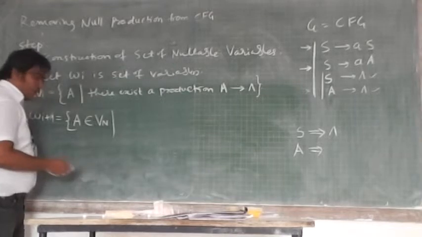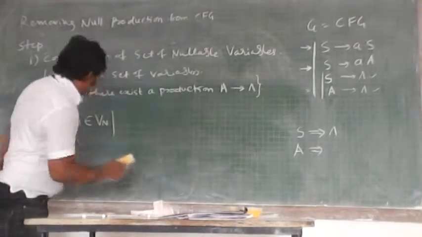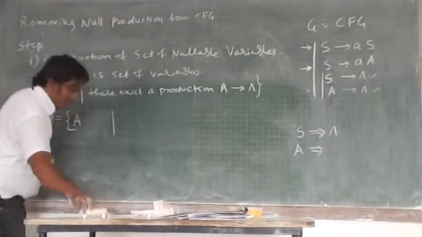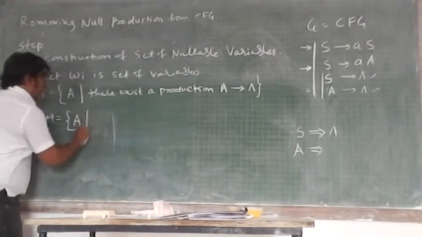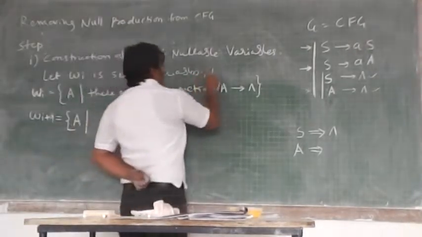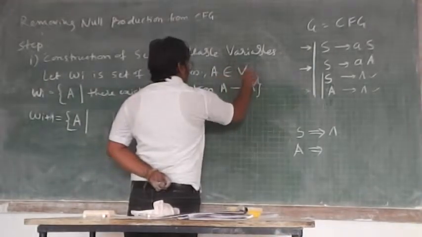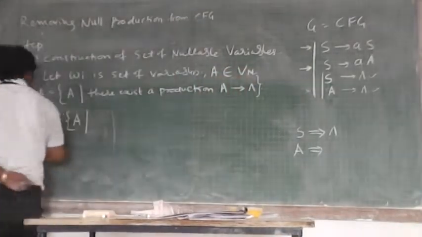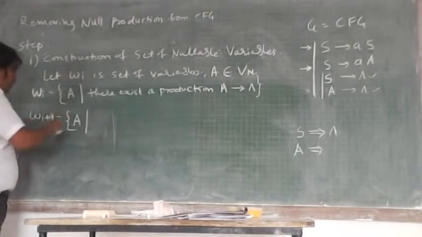You can remove this to simplify it more. It is A, and at all times you consider that A belongs to Vn. And what is Vn? Vn is the set of variables.